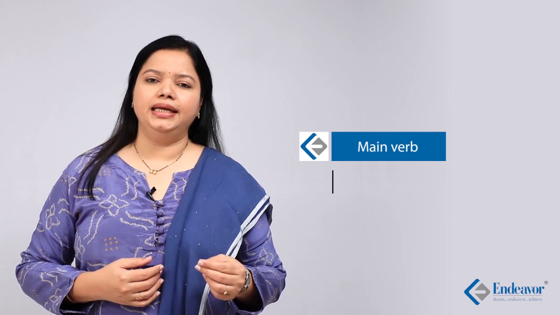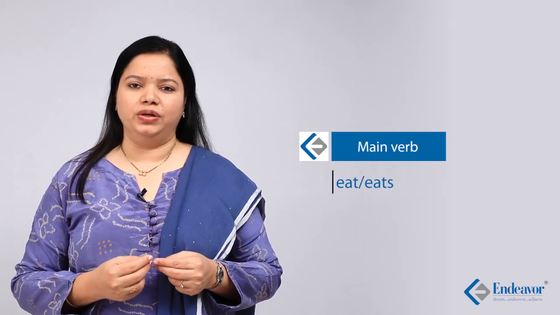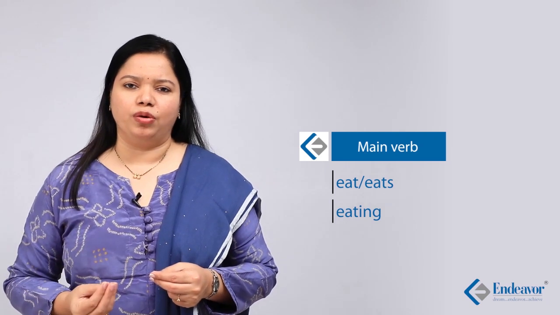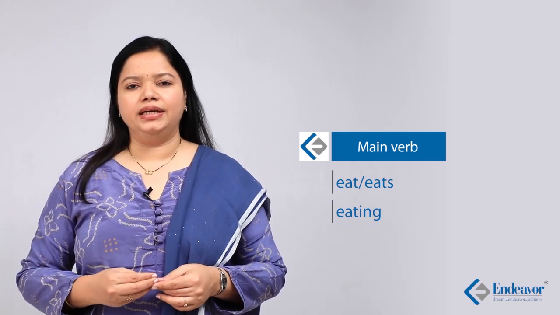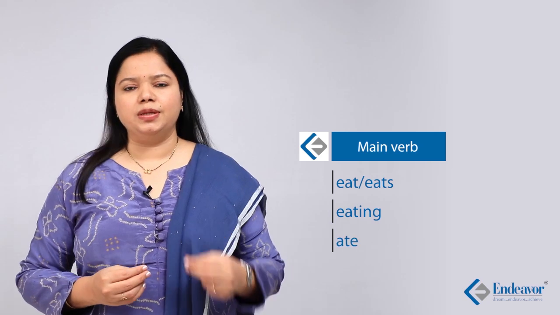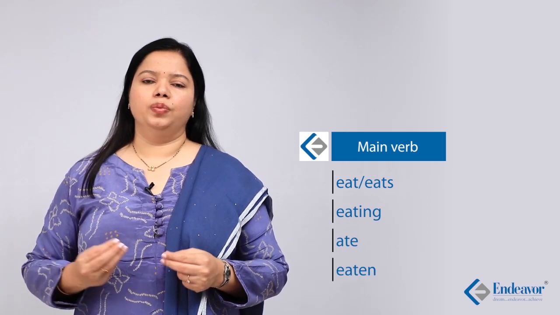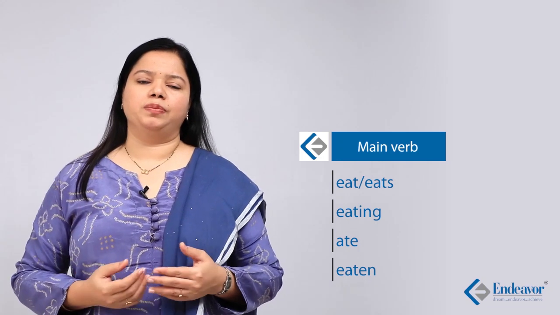For example, a main verb like eat or eats, the base form of the verb, can take the form eating, the present participle form of the verb. It can even take the form ate, which is the simple past tense form of the verb, or eaten, which is the past participle form of the verb. On the other hand, you have a set of auxiliaries or helping verbs. And what are these auxiliaries or helping verbs?